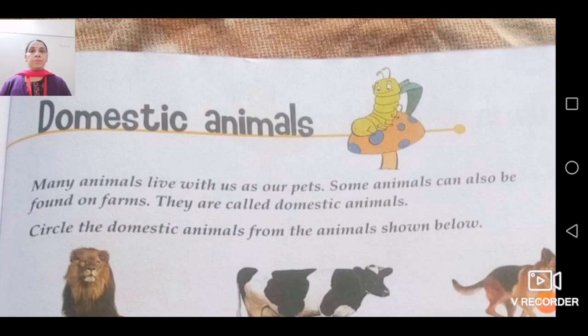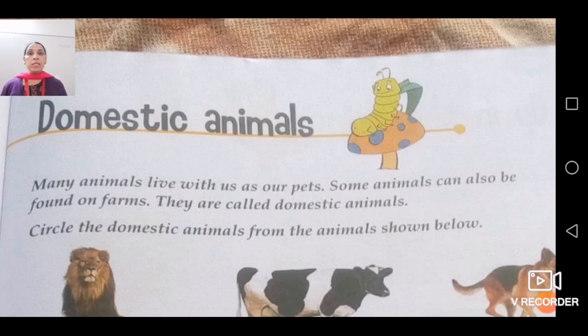But the other category, that is domestic animal, they live on a farm. They live in an open area. They cannot live in our house. Like cow is a domestic animal, but we cannot keep a cow in our house. We cannot keep them on our bed. So that comes in the category of domestic animal.